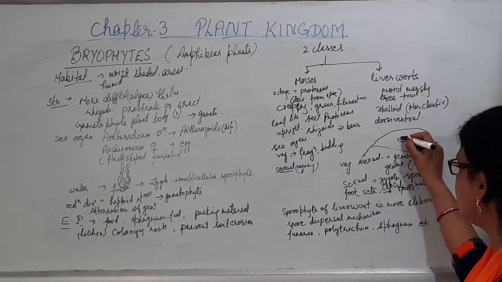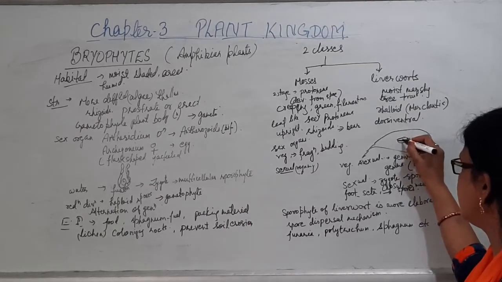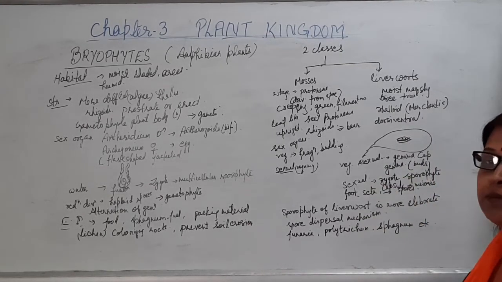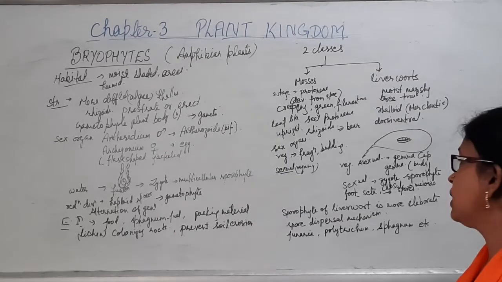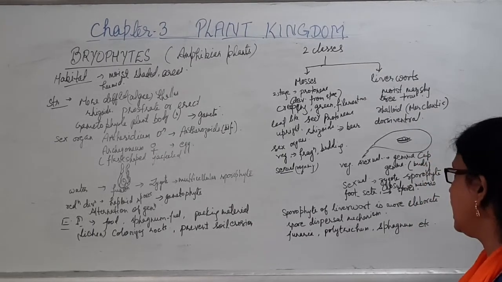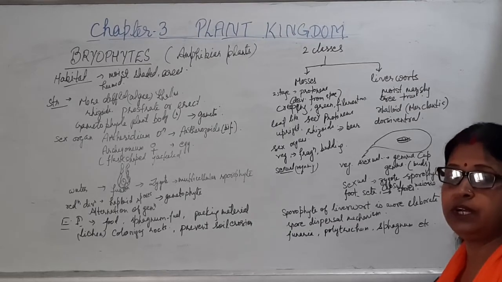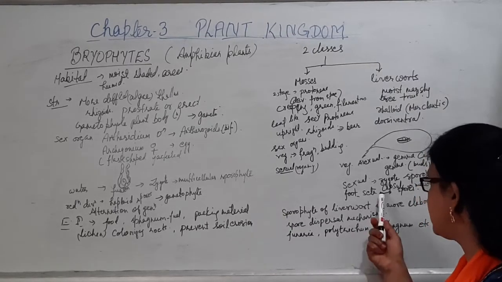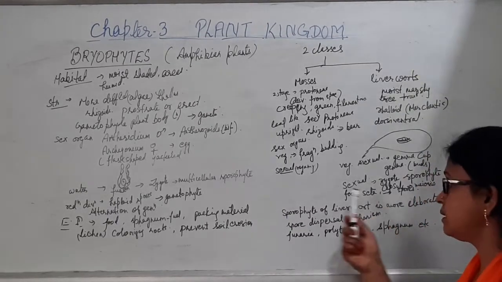And here on the thallus, the gemma cup is there, and inside the cup, the gemmae are produced, which act as spores. They will detach from the plant body and germinate to give rise to a new individual plant. Here the sexual reproduction is again like that, and same way.